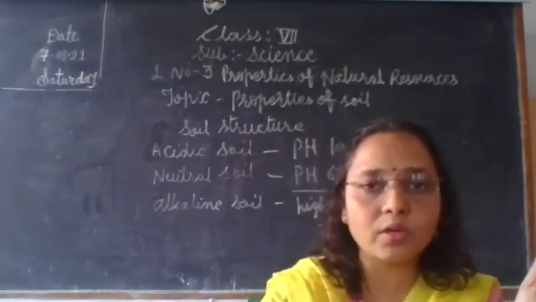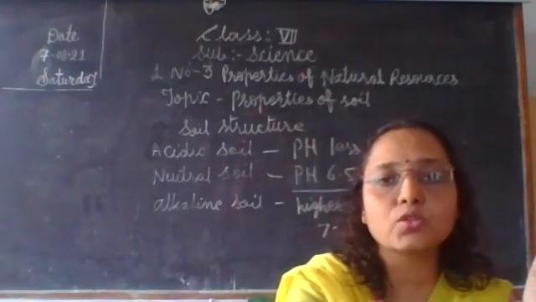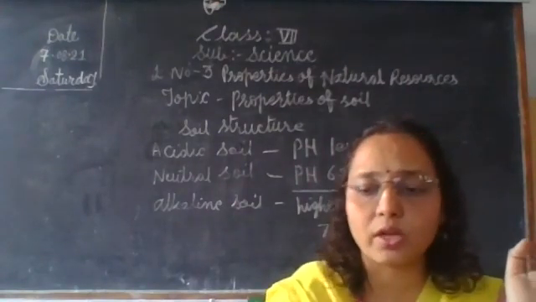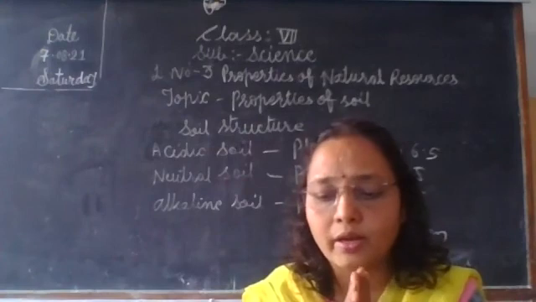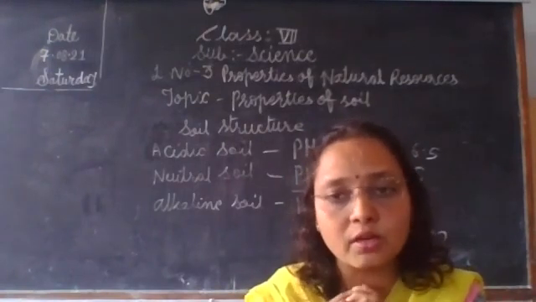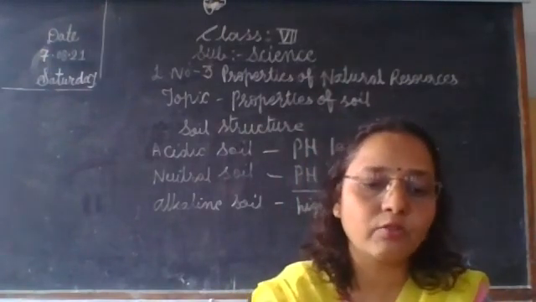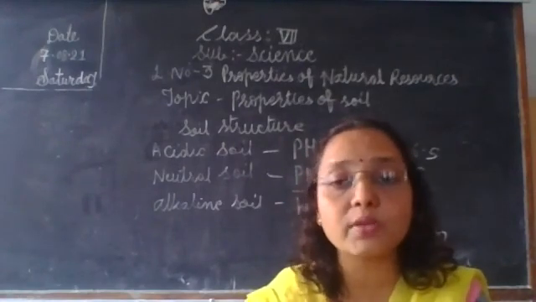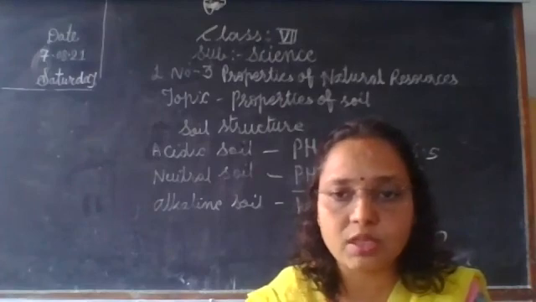Okay, so this is about the properties of soil. We learned soil structure, various uses of soil, and some useful types of soil in this lesson. We also learned some properties of water, what is the anomalous behavior of water, and this important thing.